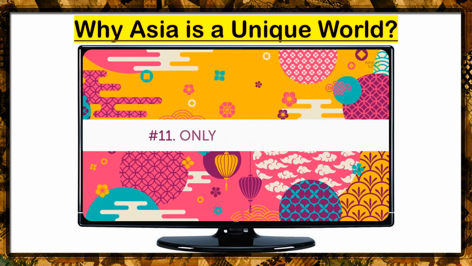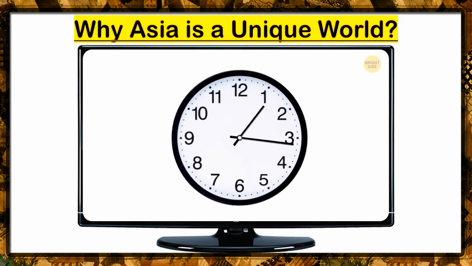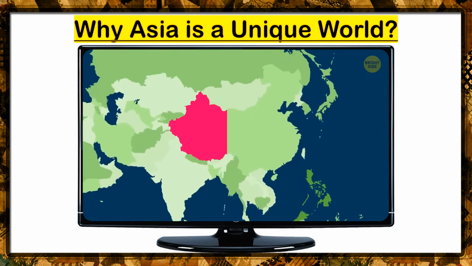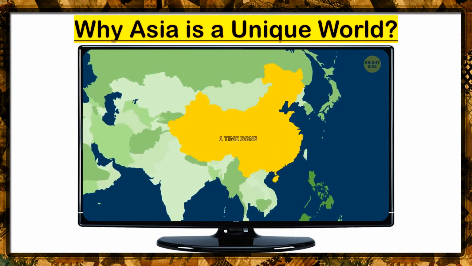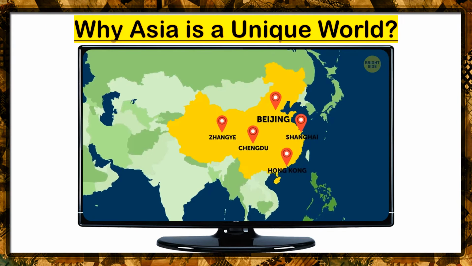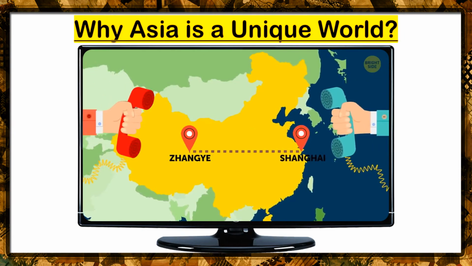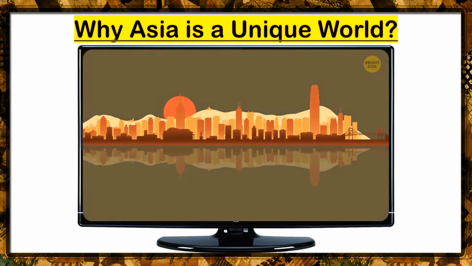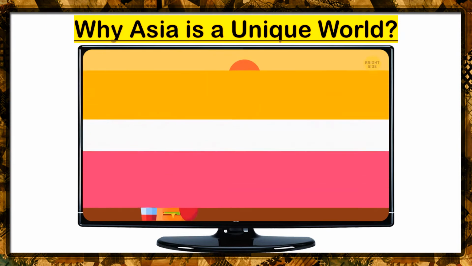Number 11. Only one time zone. Okay, at first glance, this might not sound so bizarre. I mean, time zones, really? But think about it. China is one of the largest countries in the world, and you'd expect it to have at least 5 time zones, right? But it only has one, and that's Beijing time. So every city in this country is on the exact same schedule. It sounds really convenient, especially if you want to make a long-distance call to a friend on the other side of the country. But imagine, in some areas, people get up and go to work only to see the sunrise at lunchtime. That's weird.